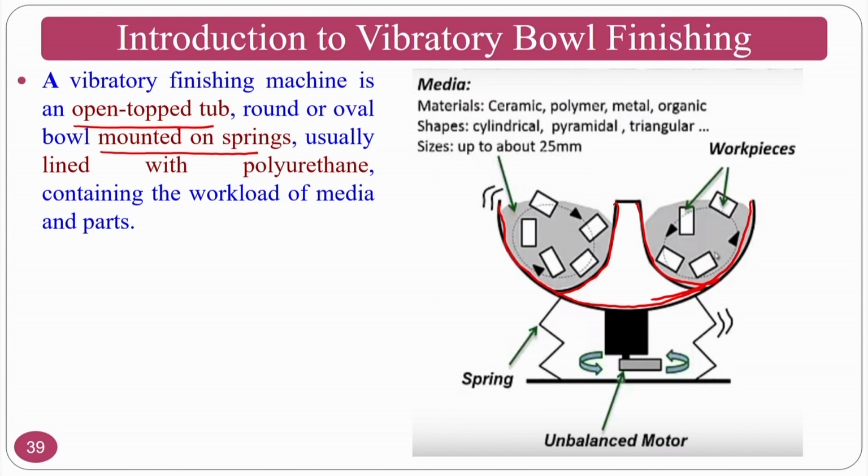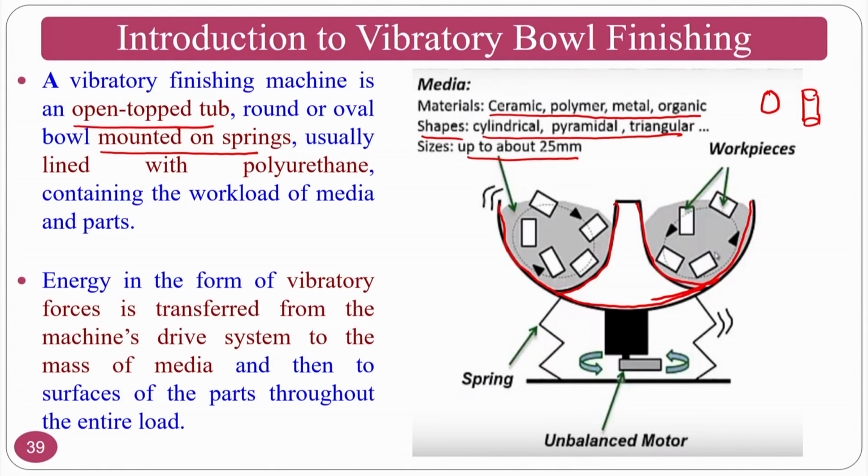In the media, normally materials like ceramic, polymer, metals, and organic materials are used, in shapes like cylindrical, pyramidal, triangular, with sizes up to 25 mm. Like ceramic particles, or metal particles of cylindrical shape whose dimensions are up to 25 mm, you can use this type of medium. Medium means the particles that you are going to use inside a vibratory bowl finishing process.